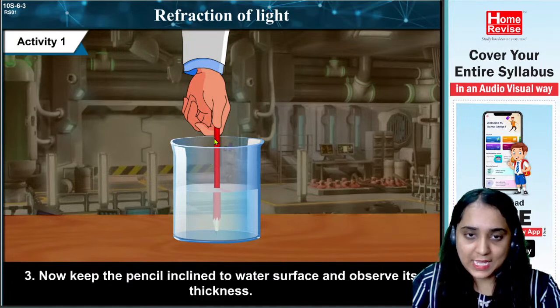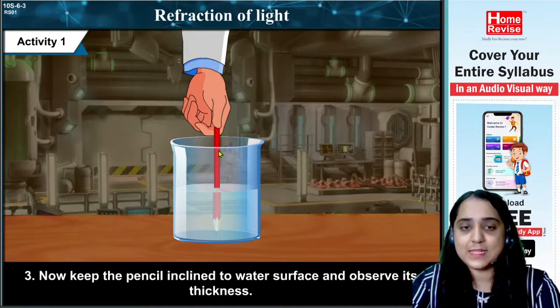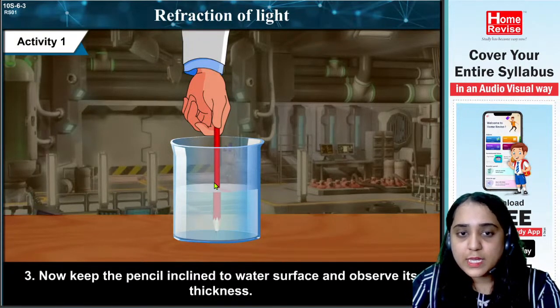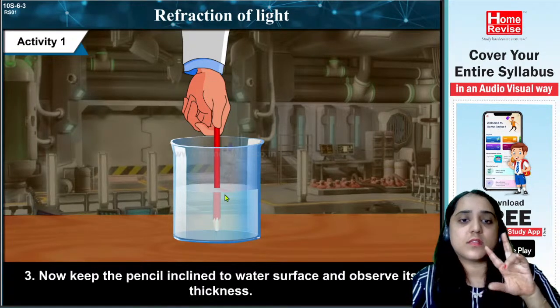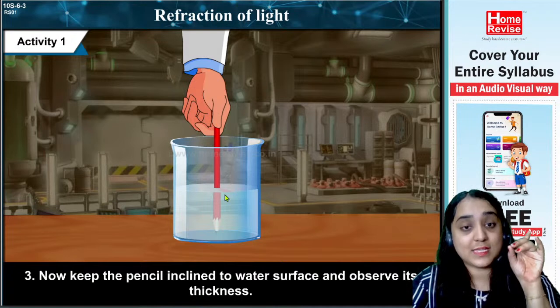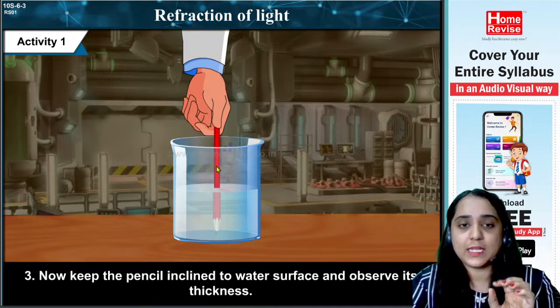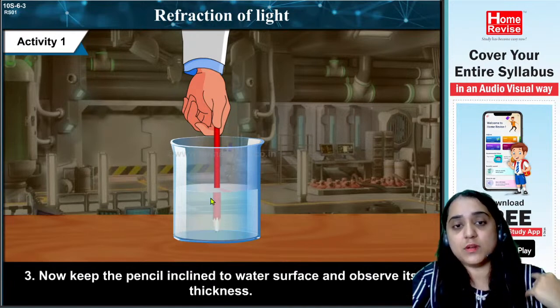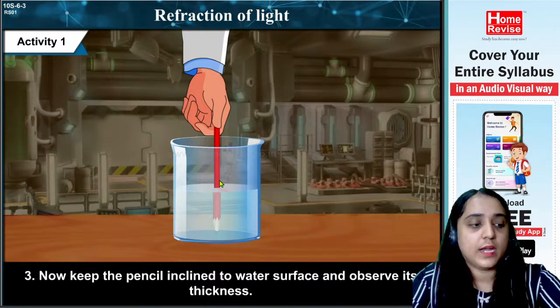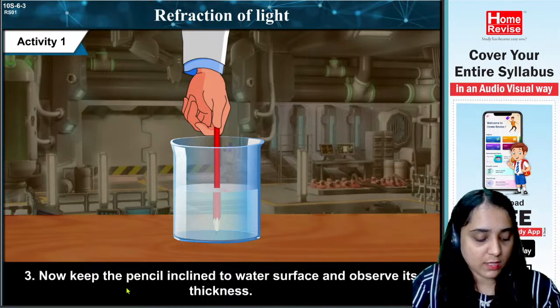Here we can see that they have immersed a pencil inside the water. Can you see the thickness? Can you see the difference between the thickness? Are these two different pencils? No, this is the same pencil, but the thickness when it is outside the water is different, and when it is immersed in the water it is also different. Now let's see the third part.